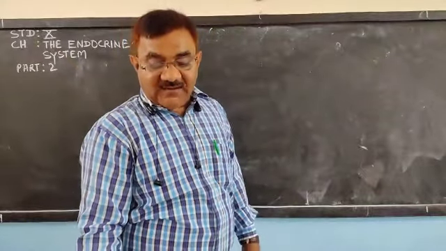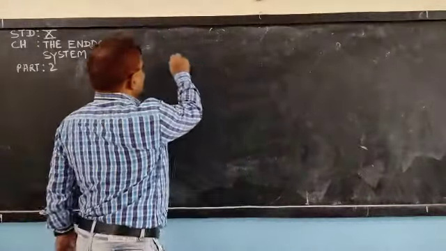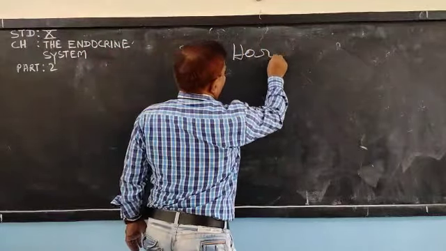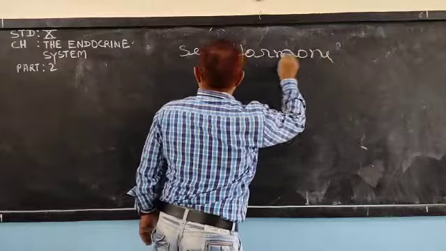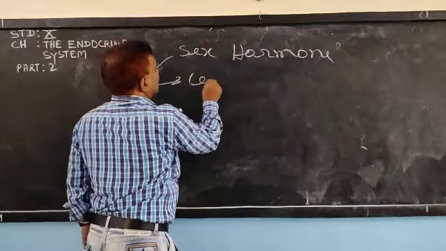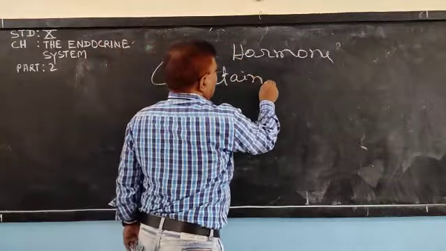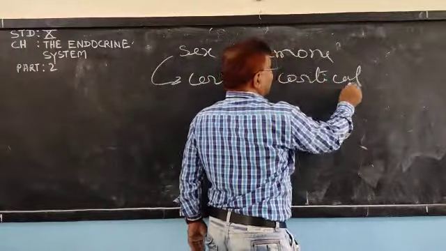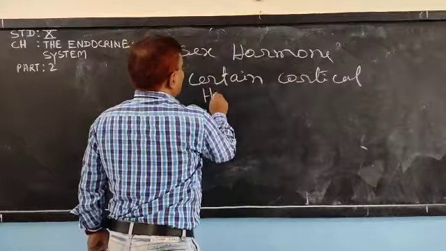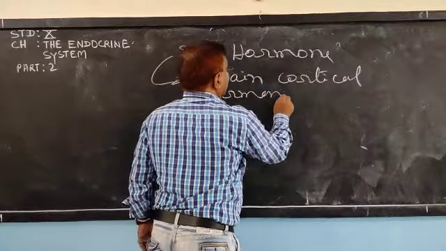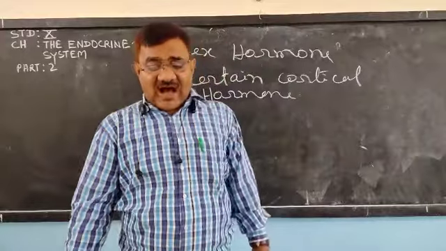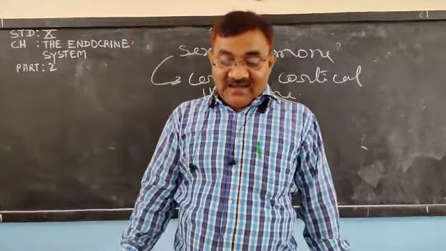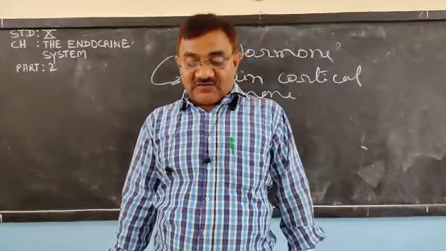Certain cortical hormones behave like sex hormones. Not all, certain cortical hormones behave like sex hormones. Okay. Now, how do they behave? They behave as both male as well as female hormones in both sexes.